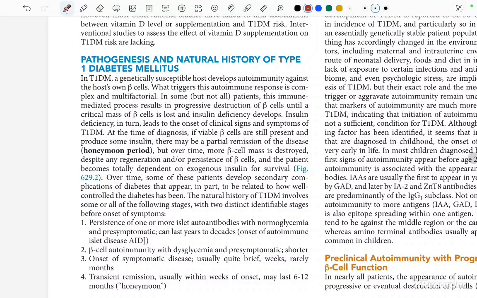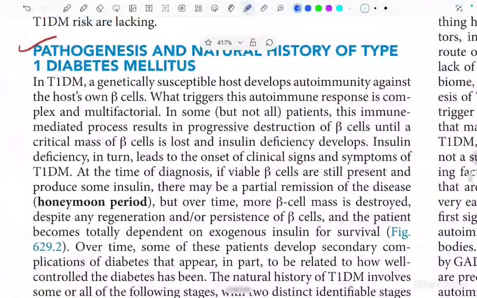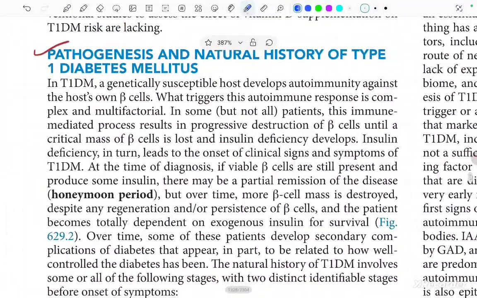In this part, let's start from pathogenesis and natural history of type 1 diabetes mellitus. In type 1 diabetes mellitus, a genetically susceptible host develops autoimmunity against the host's own beta cells. We all know that. That's why there is destruction of beta cells, and so there is no insulin production.